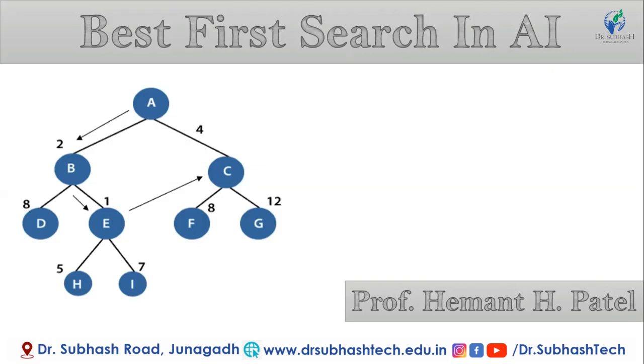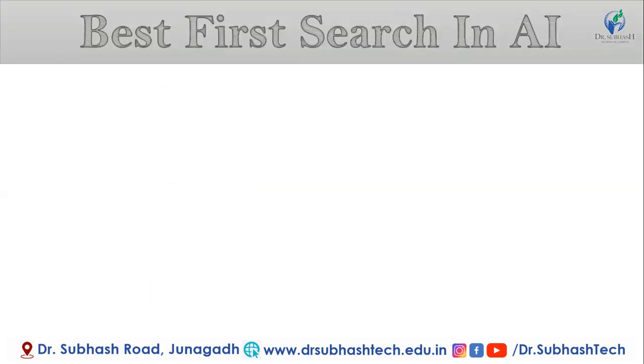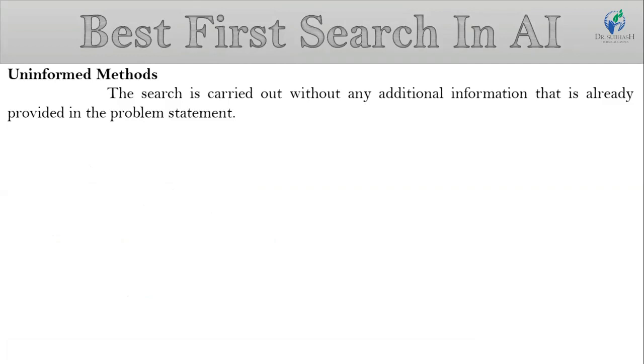So now I start this session on the best first search algorithm. Best first search comes under the informed methods. So what are informed and uninformed methods? First, uninformed or blind methods are those where the search is carried out without any additional information beyond what is already provided in the problem statement, for example breadth first search and depth first search.